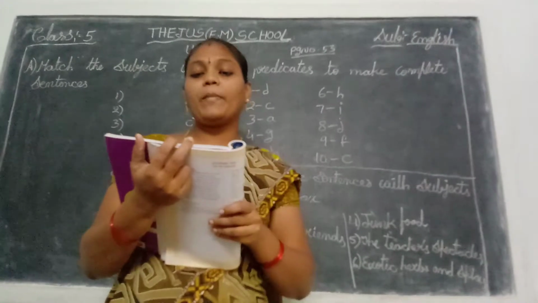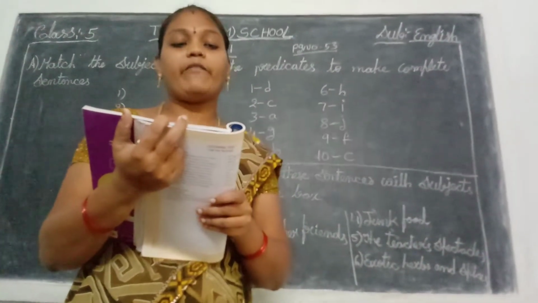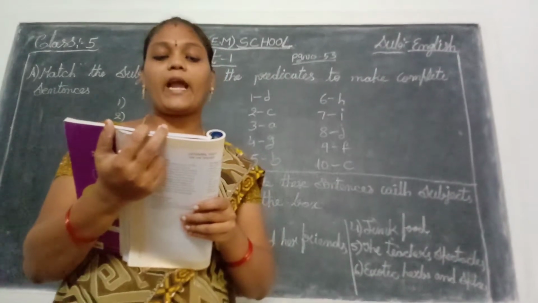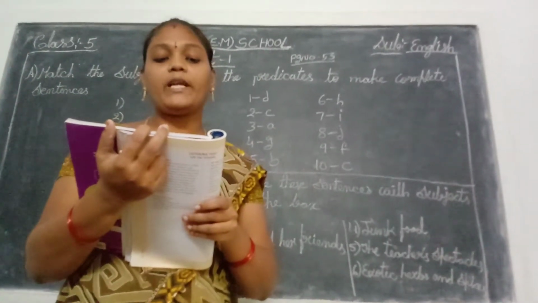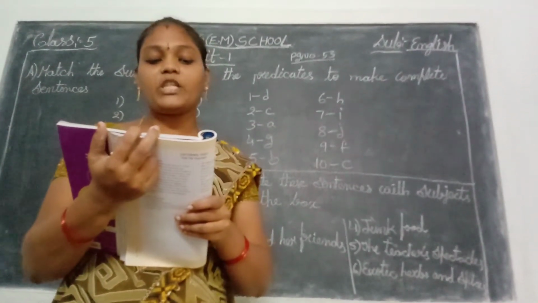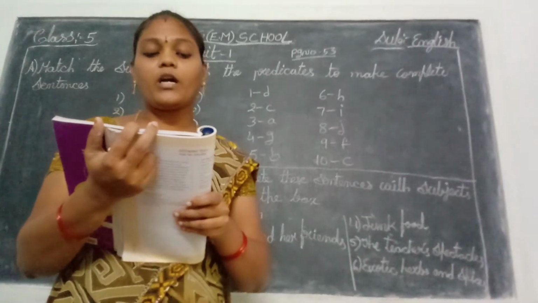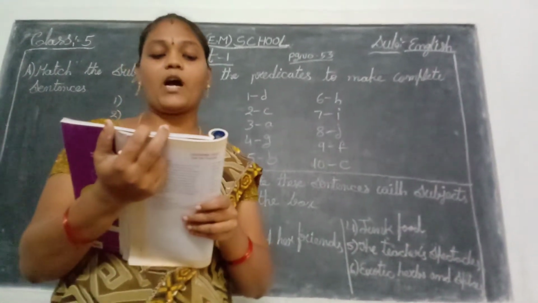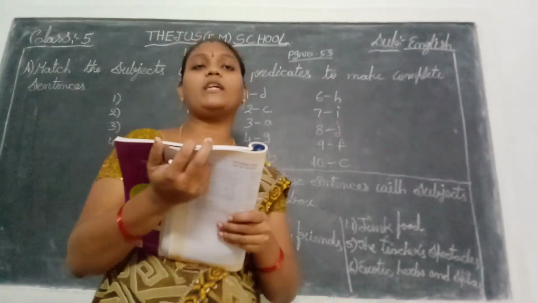The brown puppy in this litter. Second one, my father. Third one, the chocolates. Fourth one, a kangaroo. Fifth one, Julie and her dog. Sixth one, Chandigarh and the peacock. The guests at the party, fairy tales, the Taj Mahal. So these 10 all have the subjects.